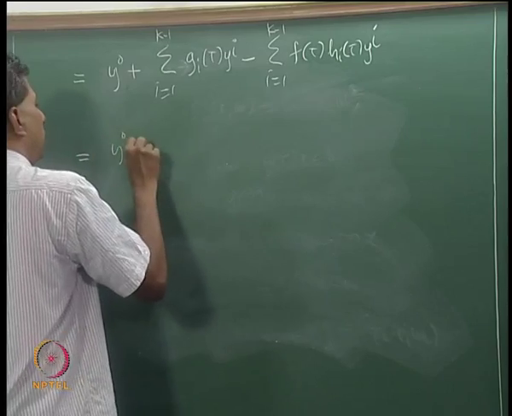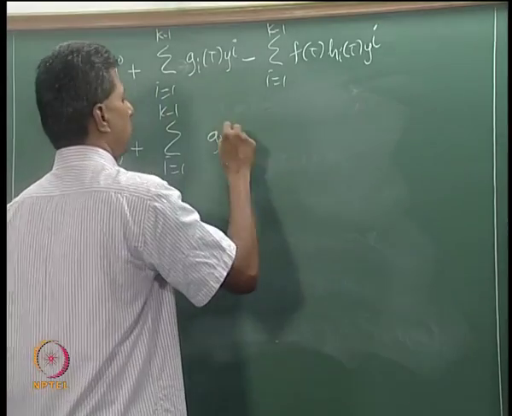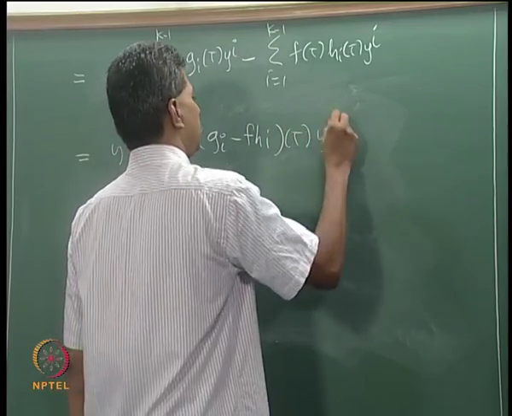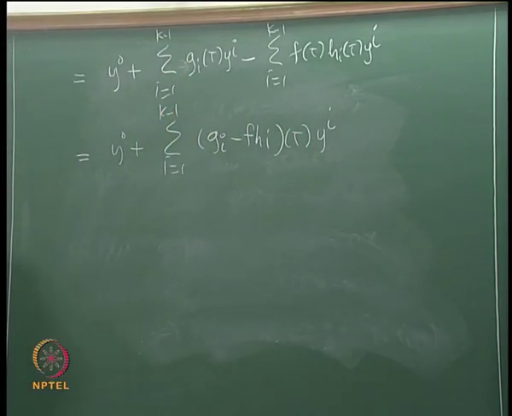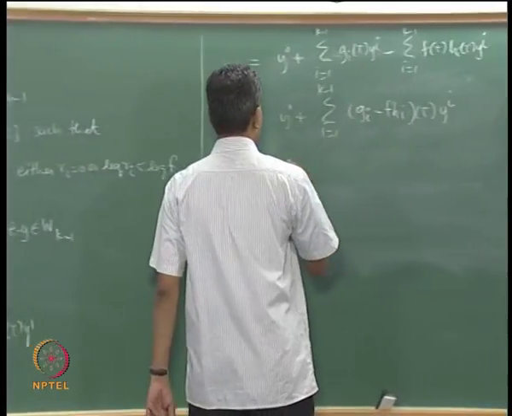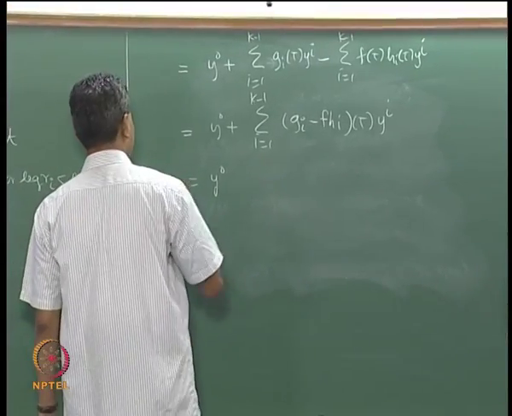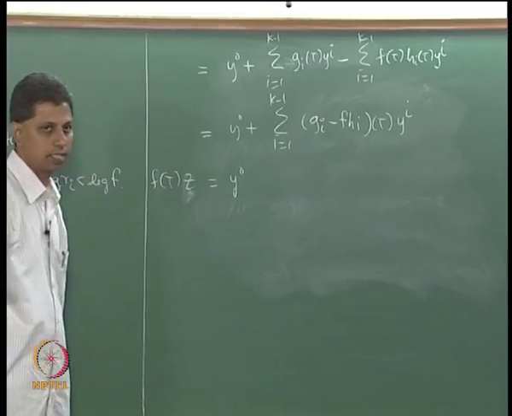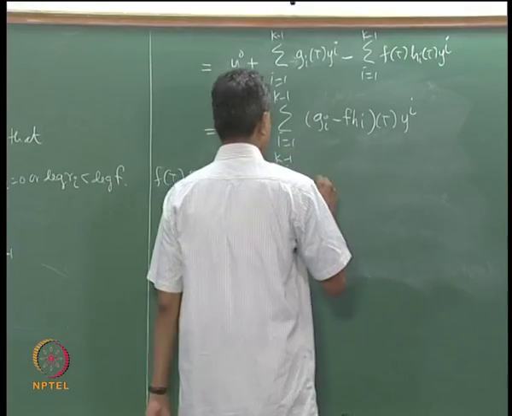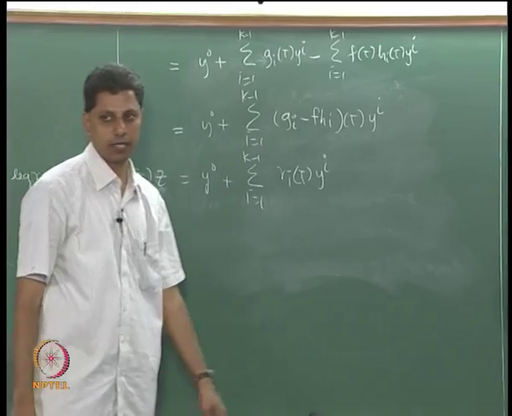This is y naught plus the summation i equals 1 to k minus 1 of (g_i minus f h_i) applied to T y_i. g_i minus f h_i is r_i. So the expression for f(T)z is y naught plus the summation i equals 1 to k minus 1 of r_i(T)y_i. r_i is the remainder.